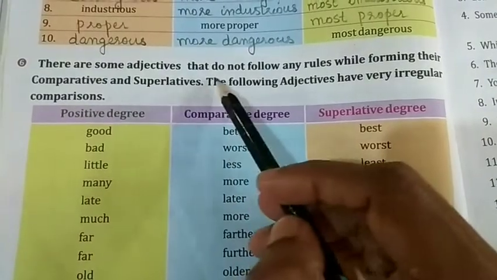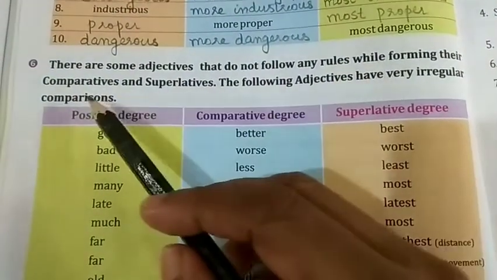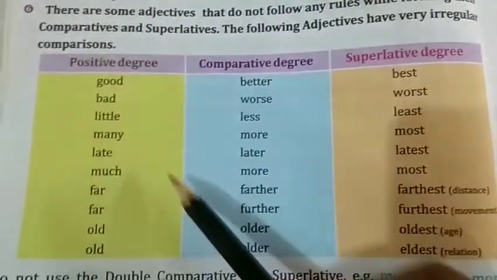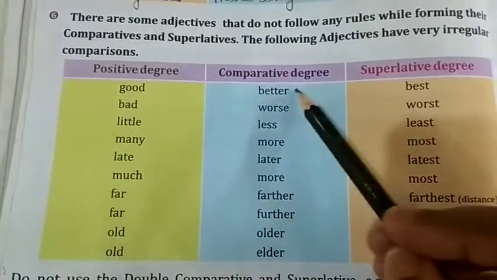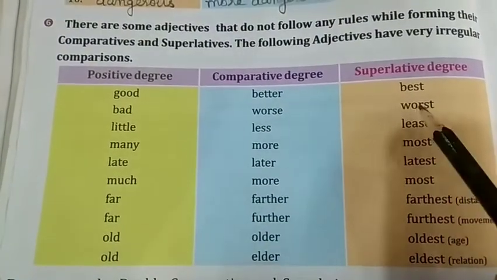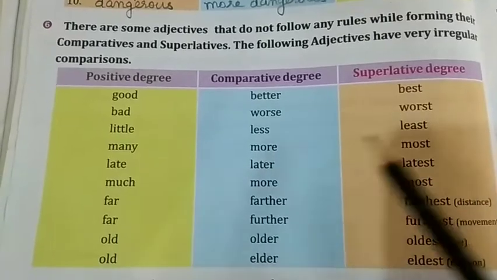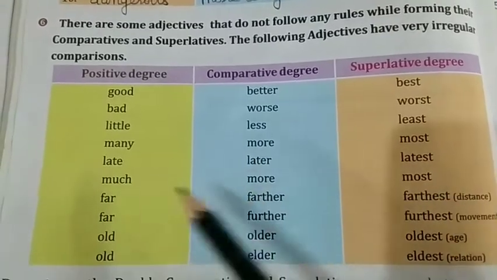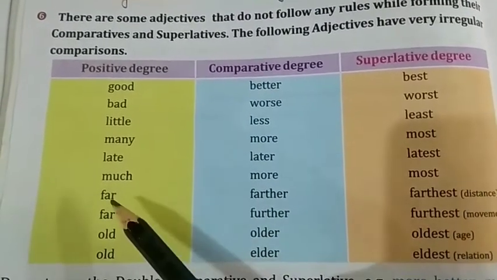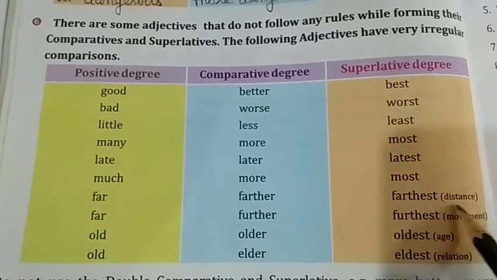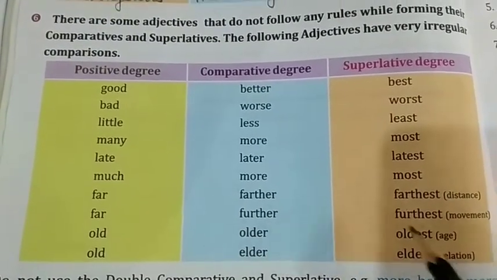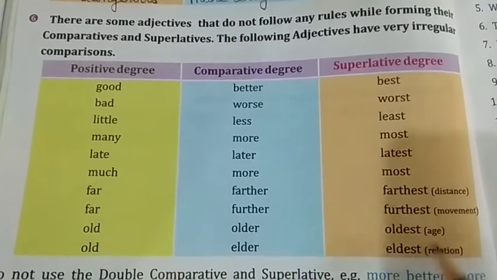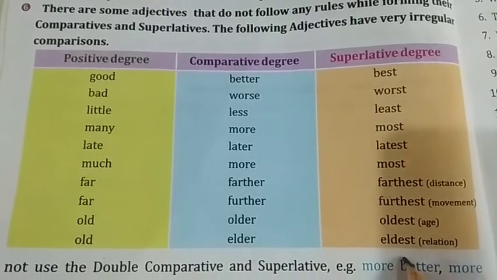Next, there are some adjectives that do not follow any rules while forming their comparatives and superlatives. The following adjectives are very irregular comparisons. I will just read, listen carefully. Good, better, best. Bad, worse, worst. Little, less, least. Many, more, most. Late, later, latest. Much, more, most. Far, further, furthest, for distance. Far, further, furthest for movement. Old, older, oldest for age. Old, elder, eldest for relation.